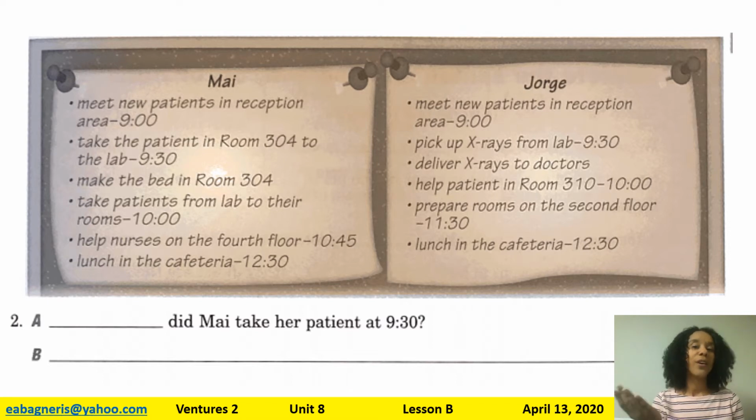Do you think that's a what question about an activity or a where question about a place? Well, we already know the activity. They're asking a question about taking her patients. So this is a where question. Where did May take her patients at 9:30? The what is that she is taking her patients, but where did she take her patients at 9:30?